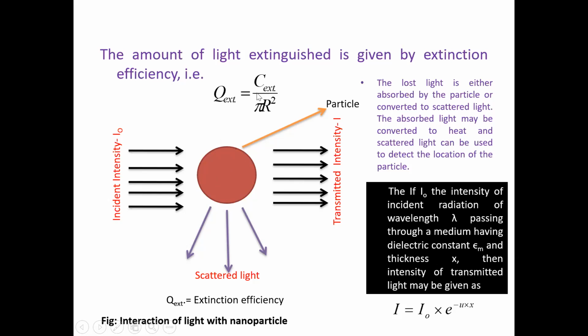So this is pi r square and C is the concentration of this material, and therefore the reciprocal of this C extinction is the photon extinction or the interaction of extinction light, right? Or it is called the extinction efficiency. So that will be considered as Q extinction equals C extinction upon pi r square.